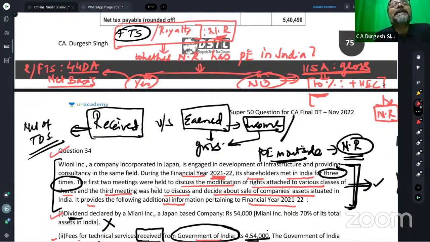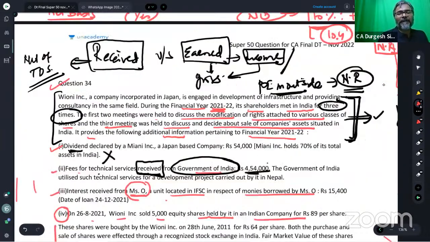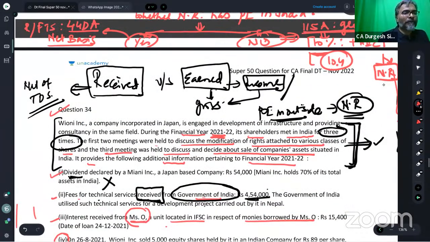All the TDS and TCS rates, students, are loaded with the HEC if the other party is a non-resident. Do you agree to this one, students? So therefore, the effective rate becomes 10.4. So the effective rate becomes how much, students? 10.4. Now you tell me one thing.